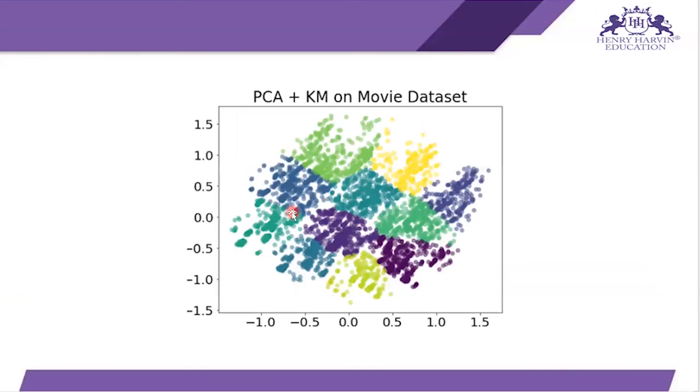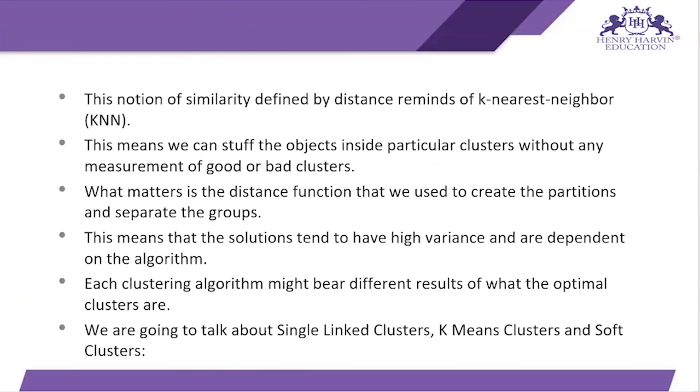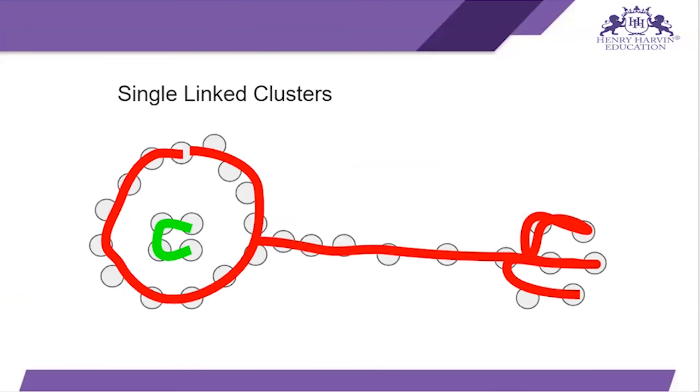If you visualize the data in 2 dimensions, x and y, then this is how it is going to look. So that's the clustering objectives and notations, with ungrouped data and linkage.